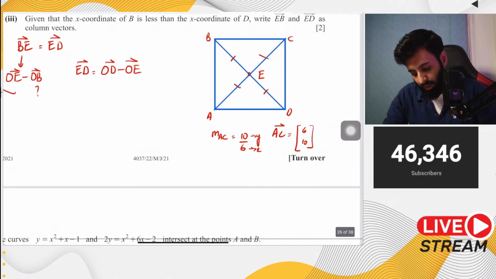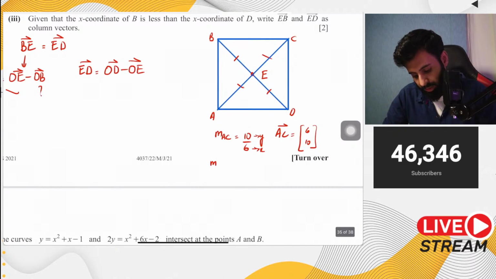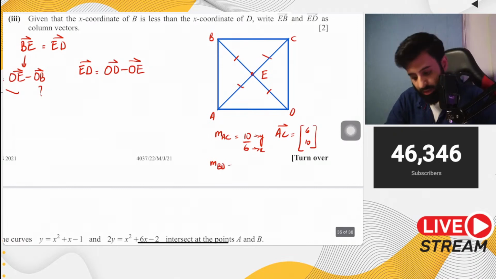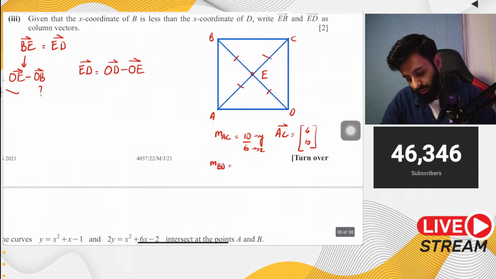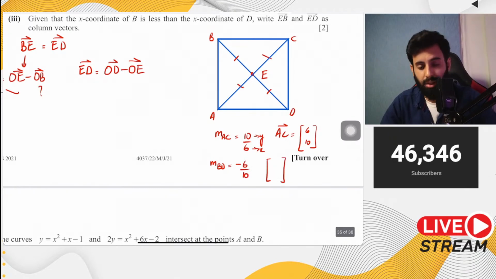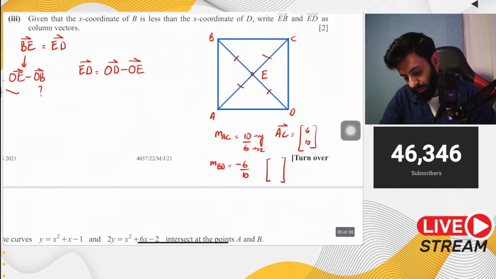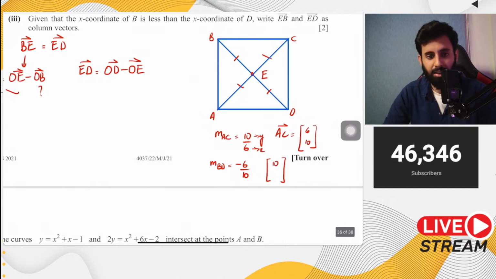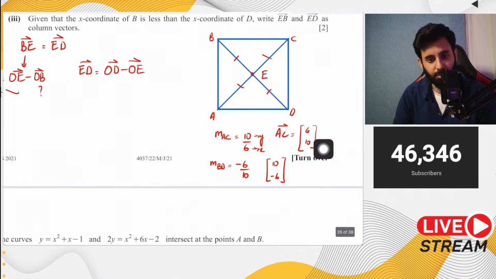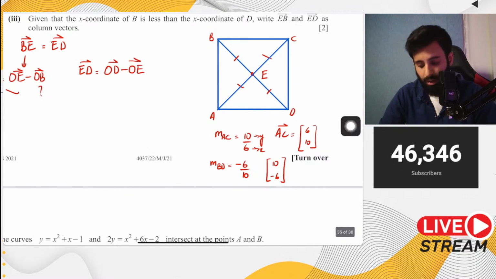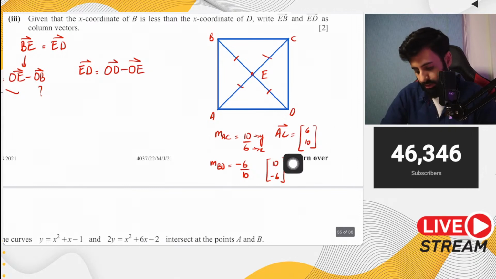Then if you write down the gradient of BD, because BD is perpendicular to AC, the gradient of BD will be minus 6, 10. That means if you write down the vector, the vector is going to be 10 comma minus 6. So it's like literally taking the negative reciprocal of the vector, except that x becomes y, y becomes x, and we change the sign of y.